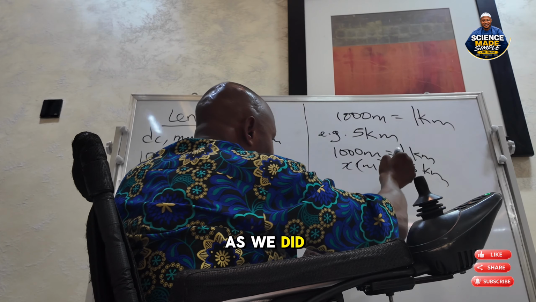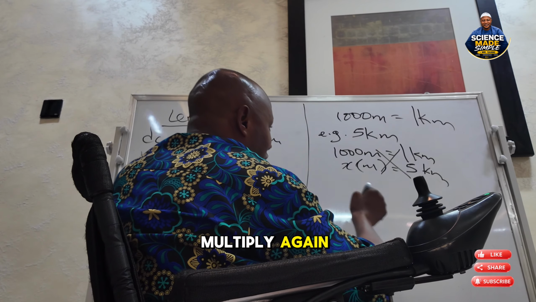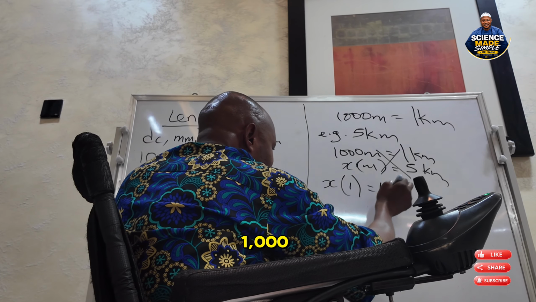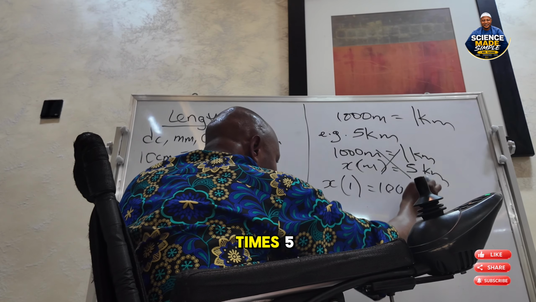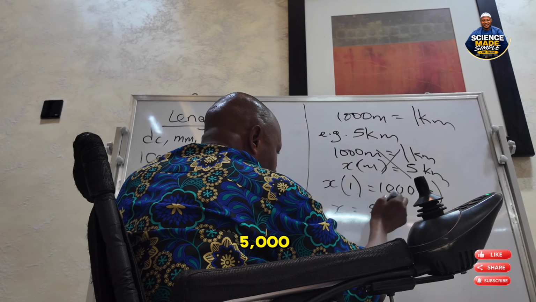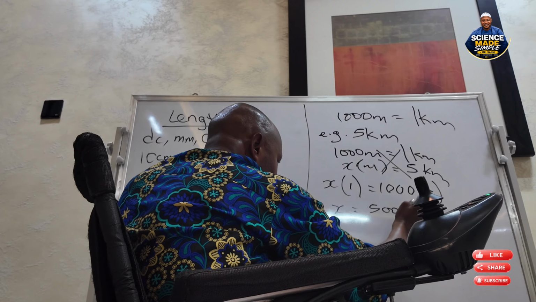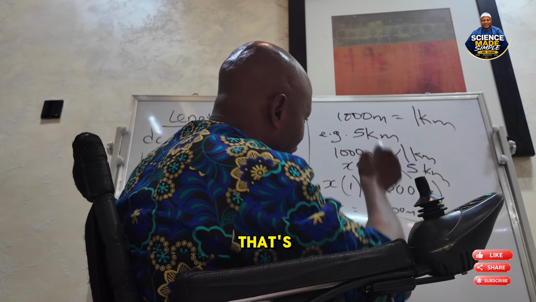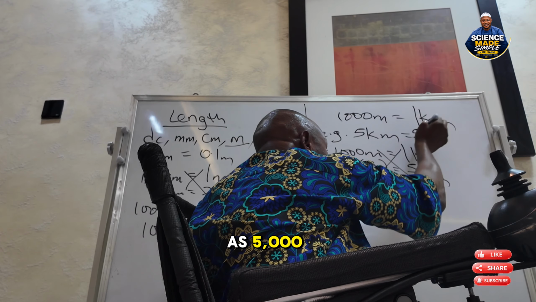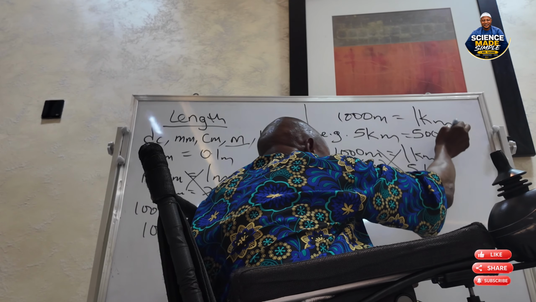As we did for the other one, we can cross multiply again. That will be S times 1 is equal to 1000 times 5. Our S will now be 5000 meter. That's the answer. That is to say, 5 kilometer is the same thing as 5000 meter.